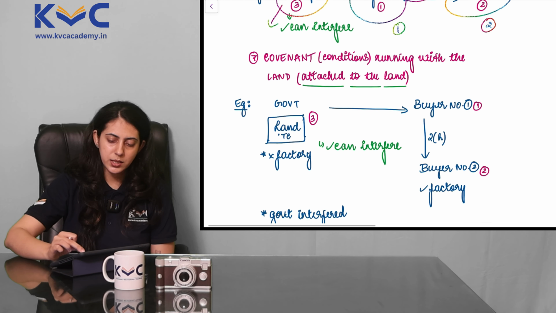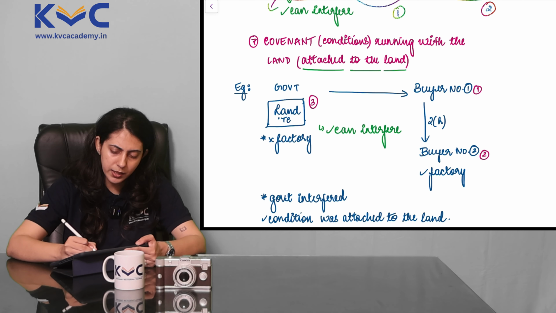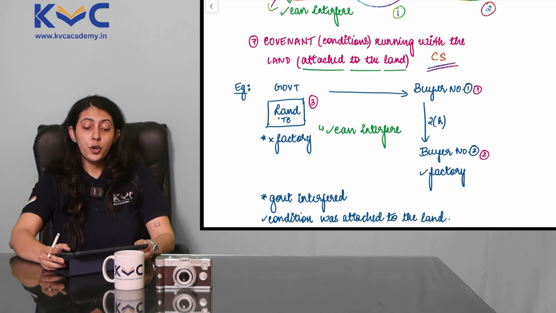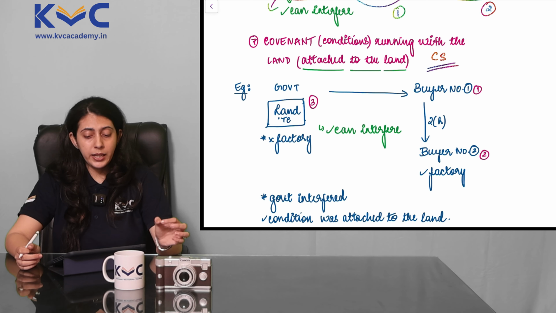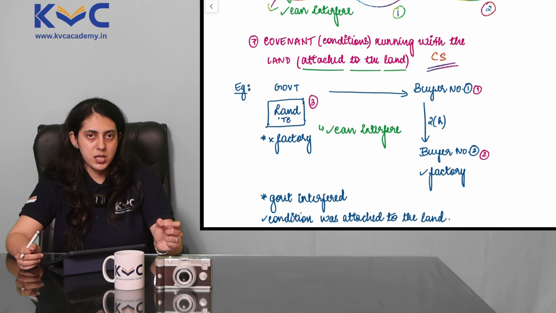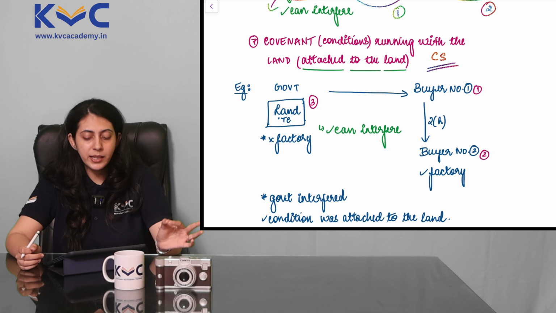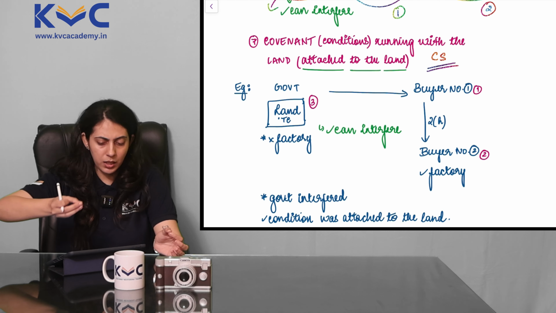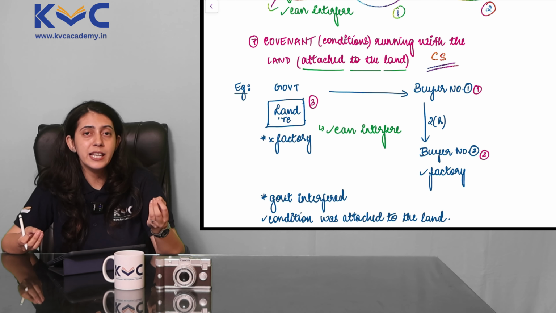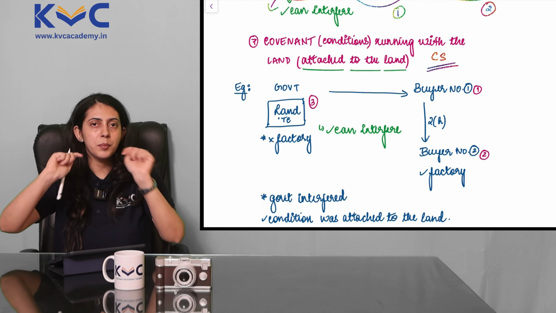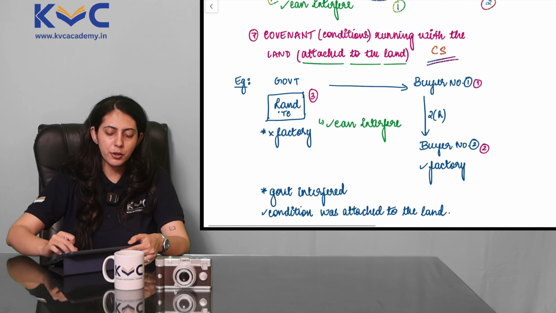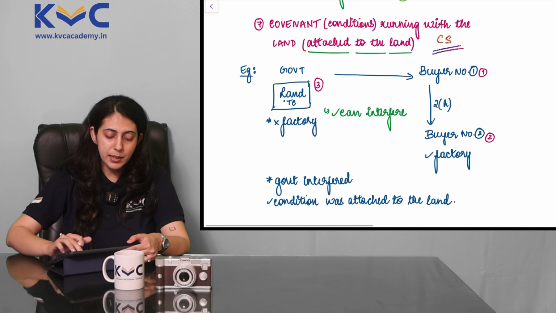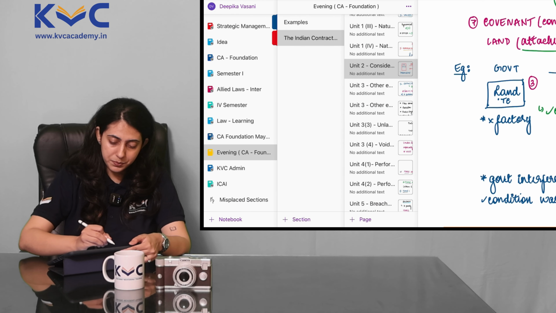The last point. This point has been asked as a case study question by our institute several times. Covenants running with the land. This is the actual point. Covenant running with the land, or in simple terms here, conditions attached to the land. Whatever I have written in brackets, that is the simple meaning of the same. Conditions attached to the land. Yes, let's make our concept more clear with the help of an example.